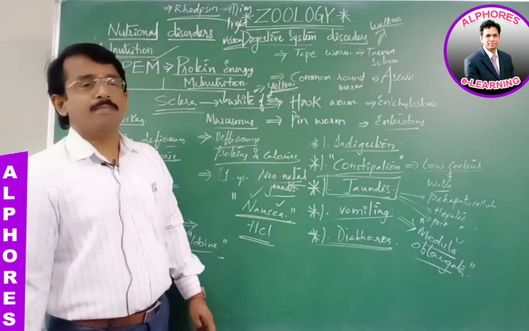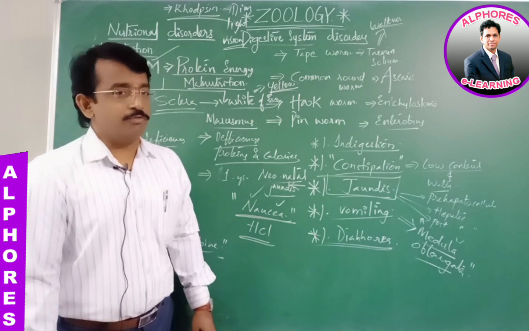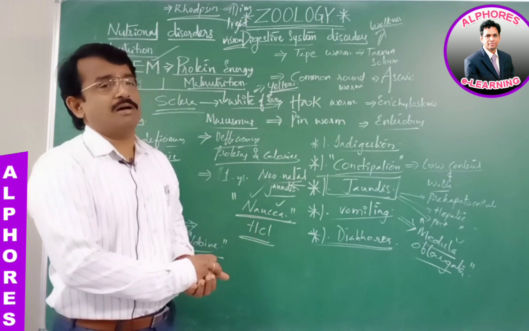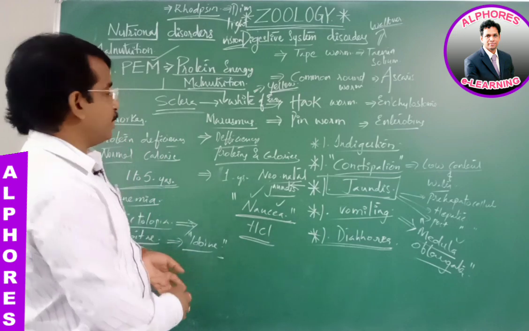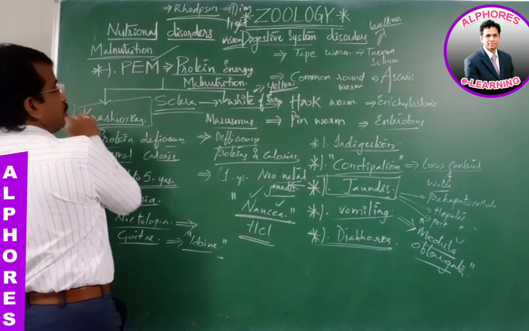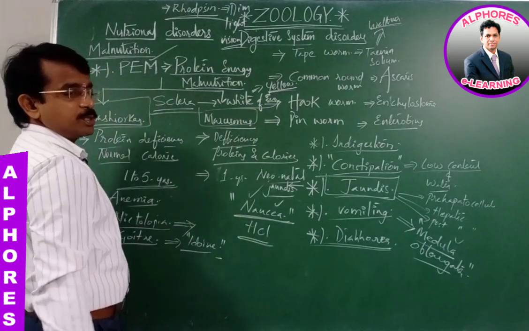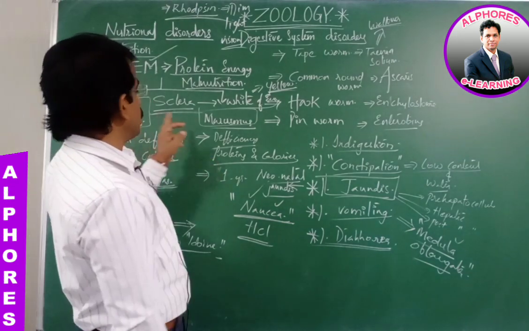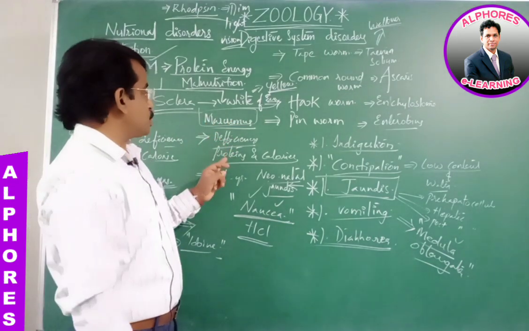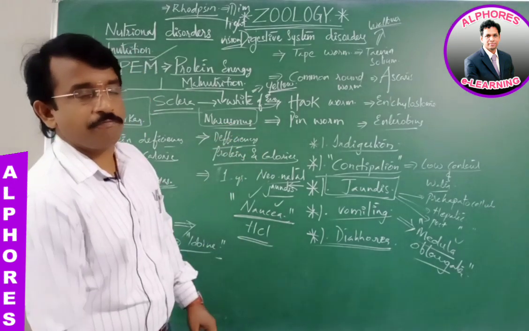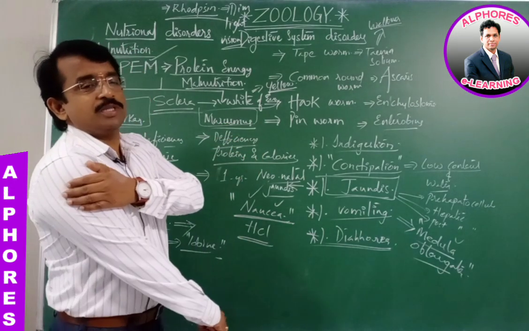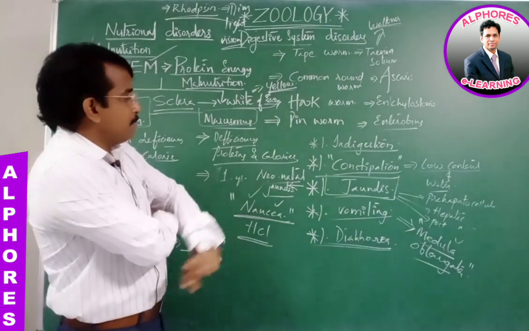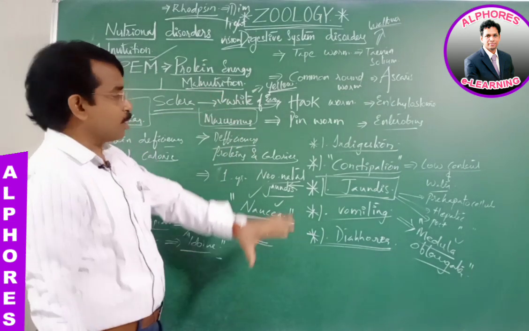Protein is the building material of the body. So when there is protein deficiency or undernutrition, it results in two conditions, kwashiorkor and marasmus. Protein deficiency with normal calories is kwashiorkor, whereas deficiency of both protein and calories is marasmus, which is reflected in symptoms such as weak muscles, weak limbs, and physical and mental retardation.